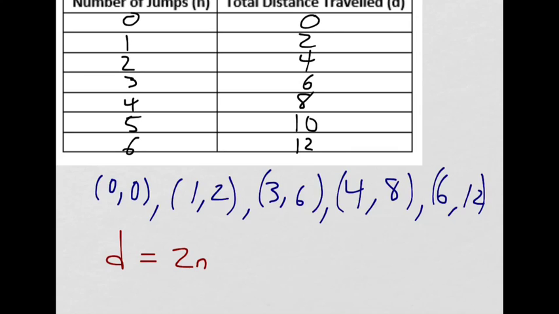D equals 2n. You won't spend a lot of time in this section learning how to make equations. That's really more the focus of chapter 7. But it's good to get an intuition for what equations do, what they mean. It's showing a relationship between the number of jumps the frog has taken and how far he's gone. Okay?